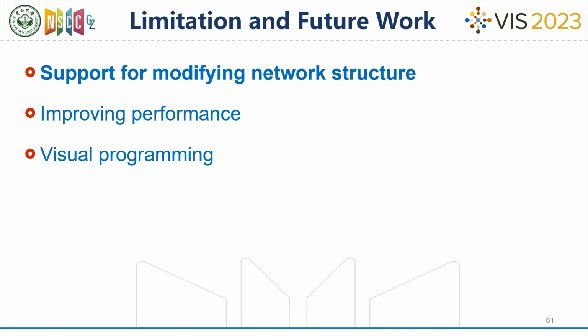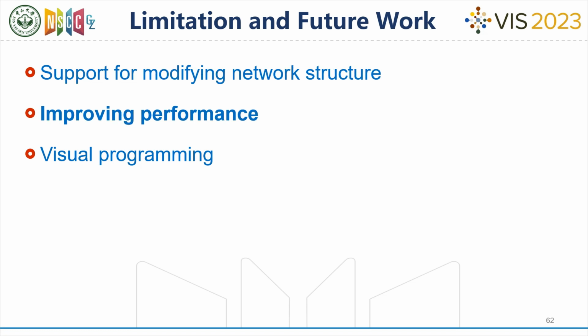However, our work still has some limitations. When designing NNVis Builder, we focus more on its generality for different network types, and it currently does not support dynamically modifying the network structure during the interaction process. We may resolve this issue by adapting additional code for different networks.